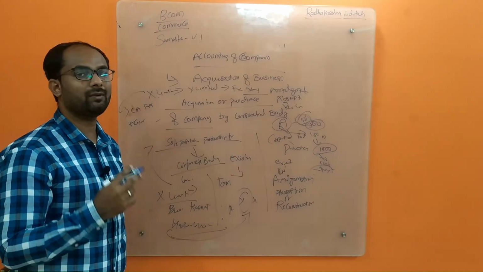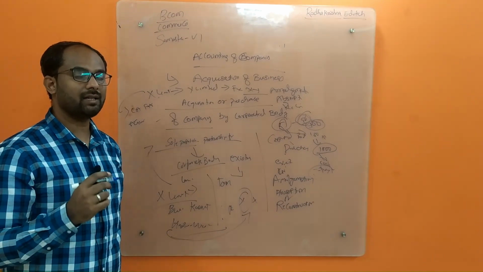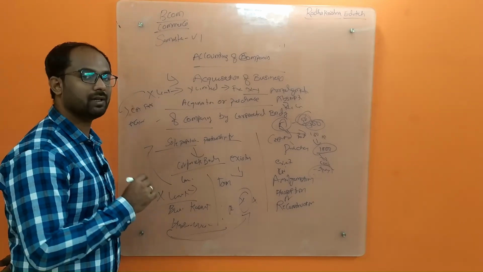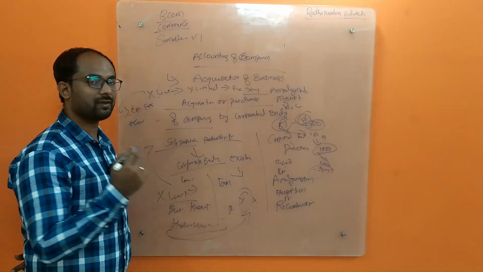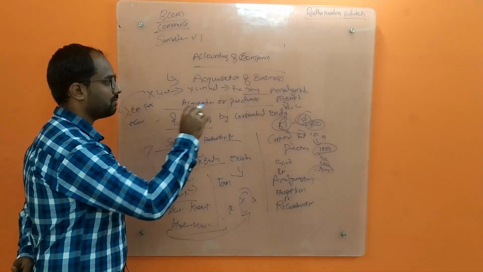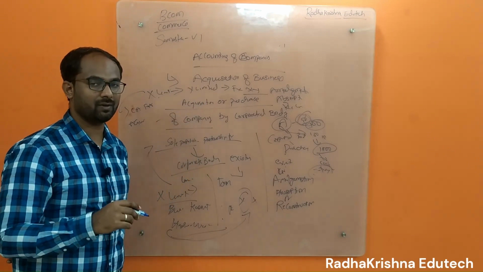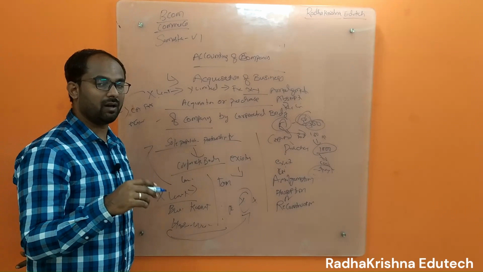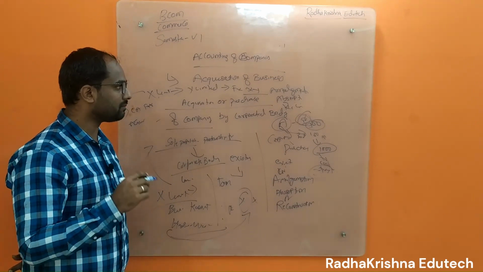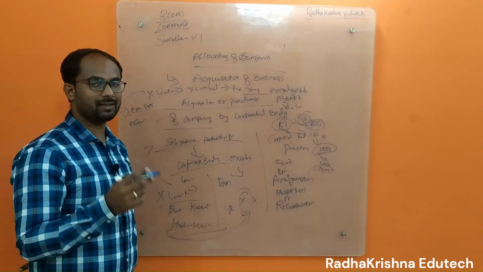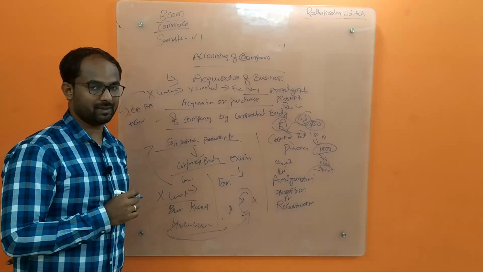Before jumping into the calculation sums, we have to understand some of the terminology we are going to use in this accounting of companies. Under the acquisition of business, we are going to use some terminologies which you will go through over two to three classes. So you have to understand the concept of those items.